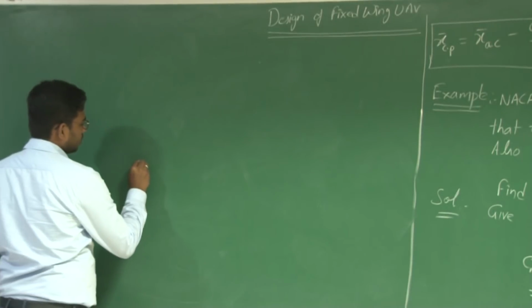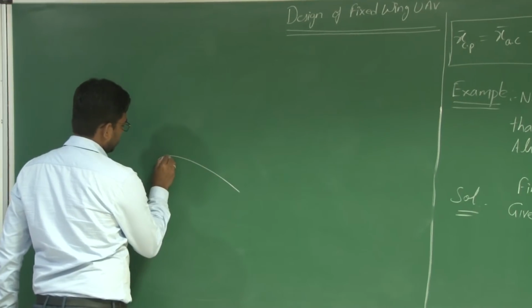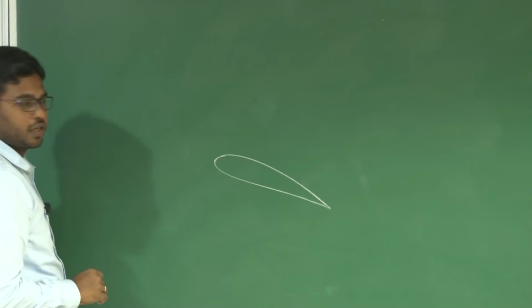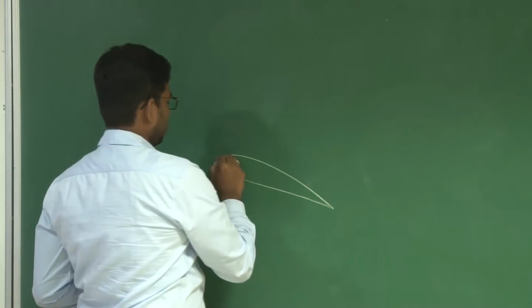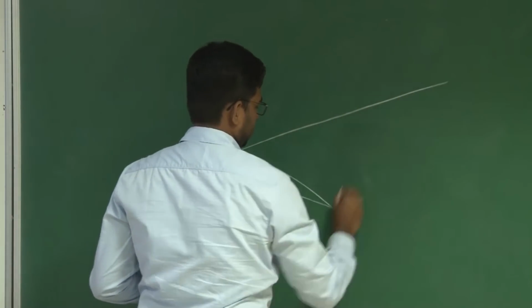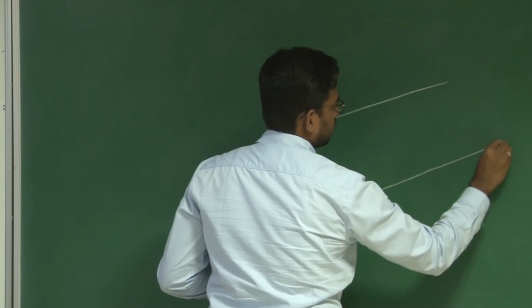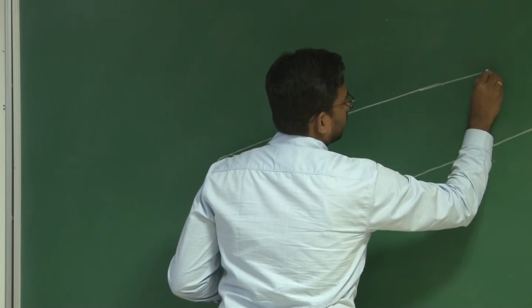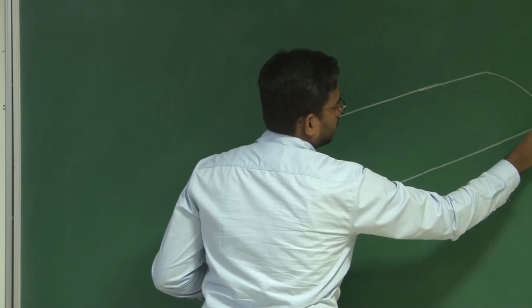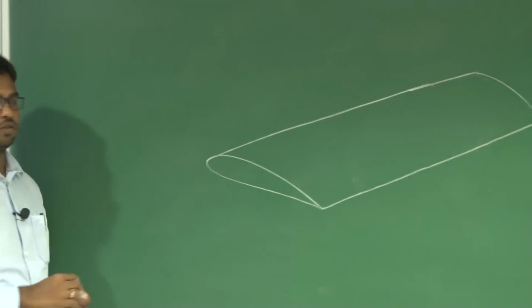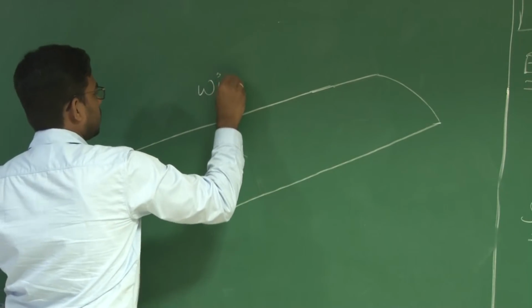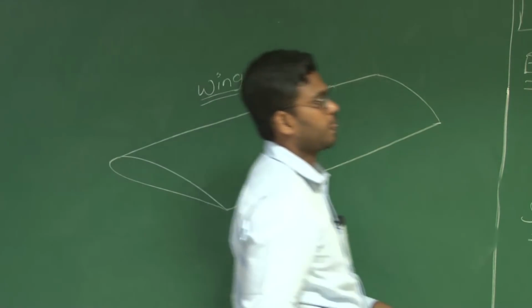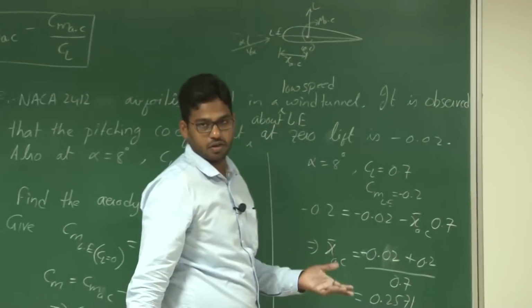So till now we have been talking about airfoils. Let us say I extrude this airfoil; what you have is a wing. So an airfoil is also known as an infinite wing or two-dimensional wing.